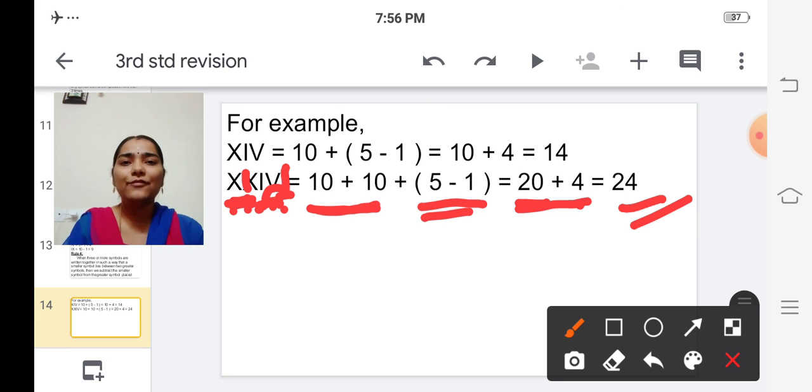So what is the rule number 4? If the smaller symbol lies between two larger symbols, then we have to subtract the value of the smaller symbol from the value of the larger one placed after it, not before it. Okay, placed after it. Okay, children. So follow the rules to find out the values of the Roman symbols. Okay, children, Roman numeral symbols.